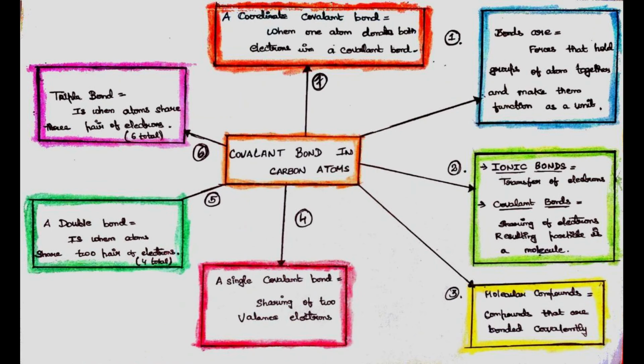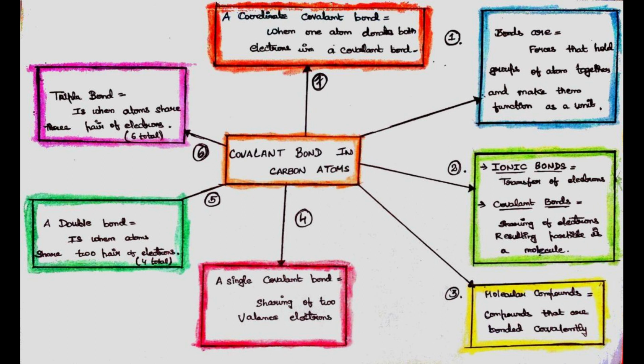So now we have covalent bonds in carbon atoms. First, what are bonds? Bonds are forces that hold groups of atoms together and make them function as a unit. Second, ionic bonds. Ionic bonds mean the transfer of electrons. Covalent bonds mean the sharing of electrons. And the resulting particle is a molecule in covalent bonds. Third, molecular compounds. Compounds that are bonded covalently.